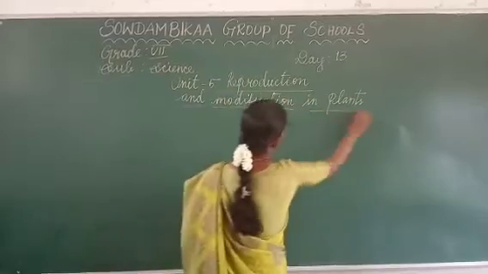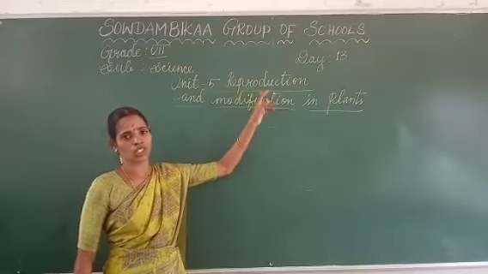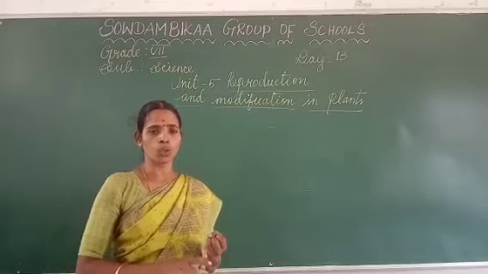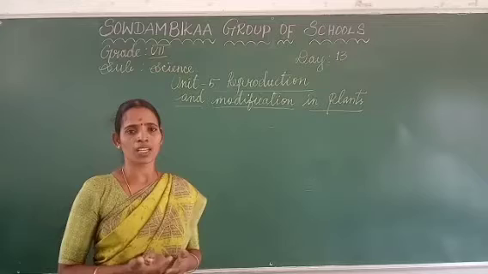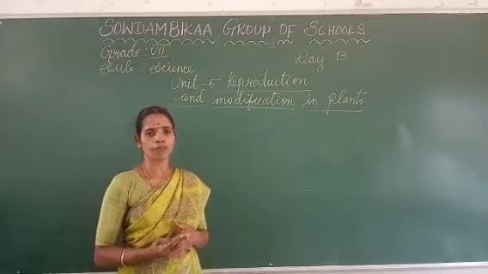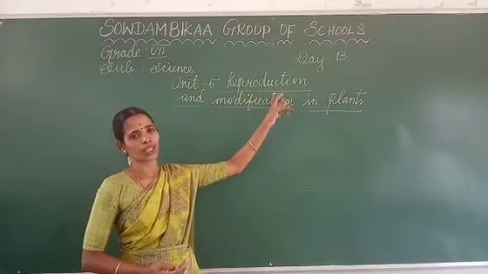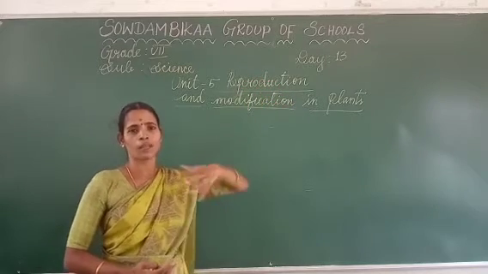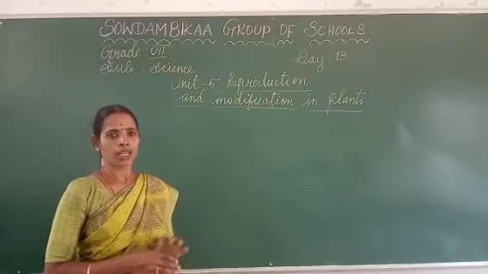See, what does reproduction mean? It is one of the living organisms' characteristic features. What are the living organisms' characteristic features? They grow, breed, reproduce, move from one place to another, and respond to stimuli. So we have now seen the characteristic features of living organisms. This is also one of them. What is meant by reproduction? It takes place in living organisms, meaning plants and animals. Both of them come under living things.